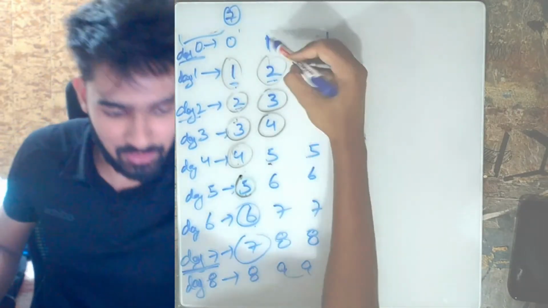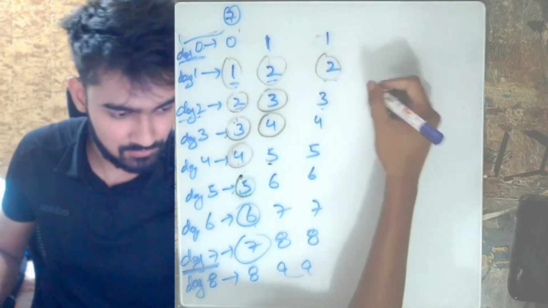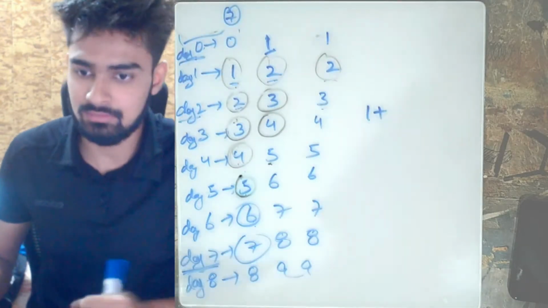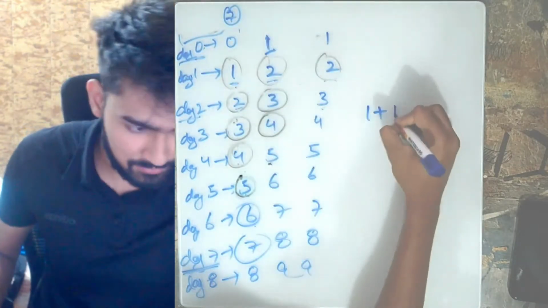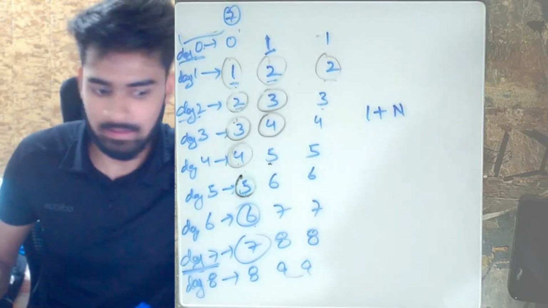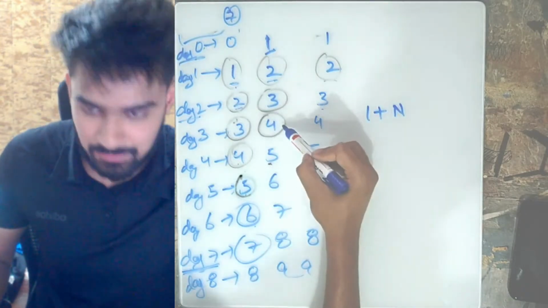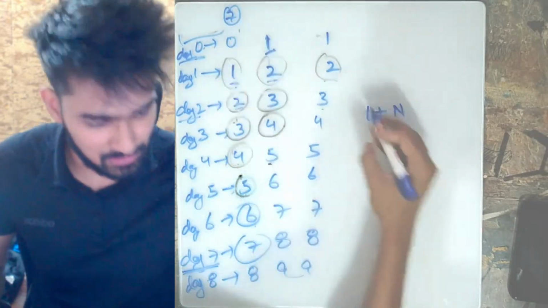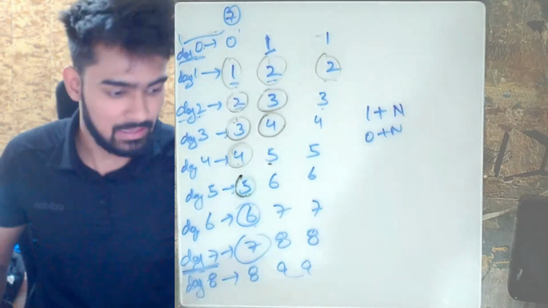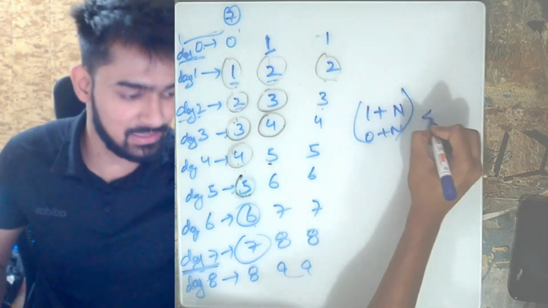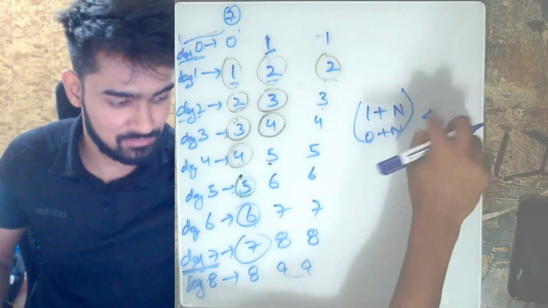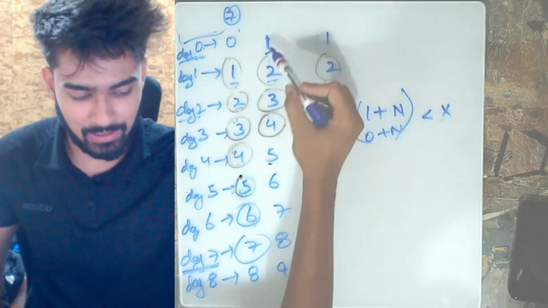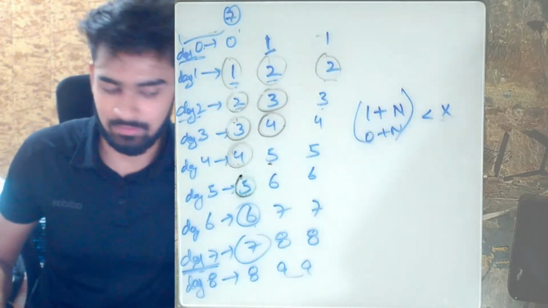At any given day, what is the cost of this packet? We started from 1 because at day 0. So 1 plus increment is n. But we also know that in order to buy this packet, we first need to buy the previous packet as well, which means 0 plus n as well. If the summation of this is less than x, that means till that day I'm able to buy my packet from this shop as well.